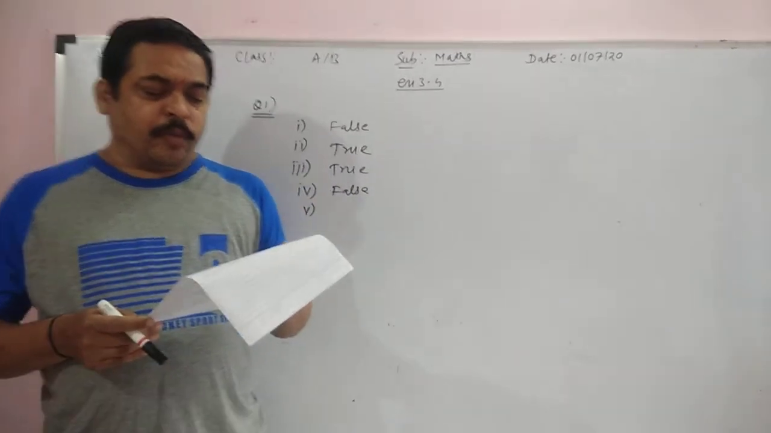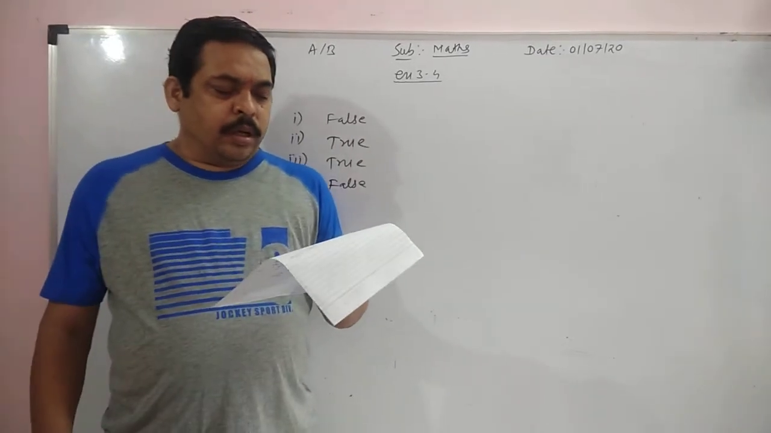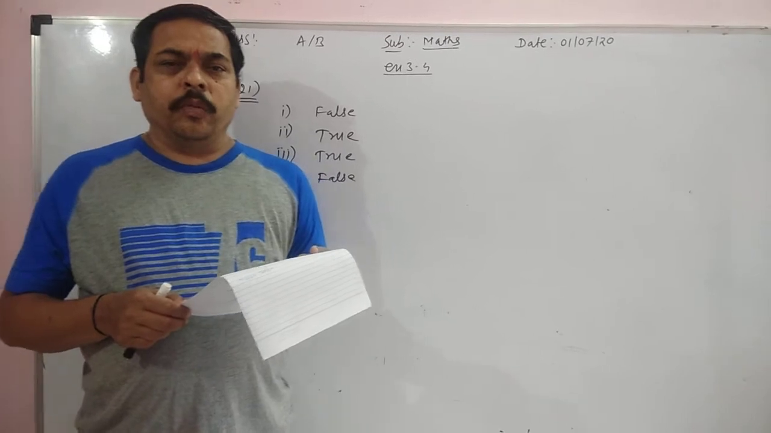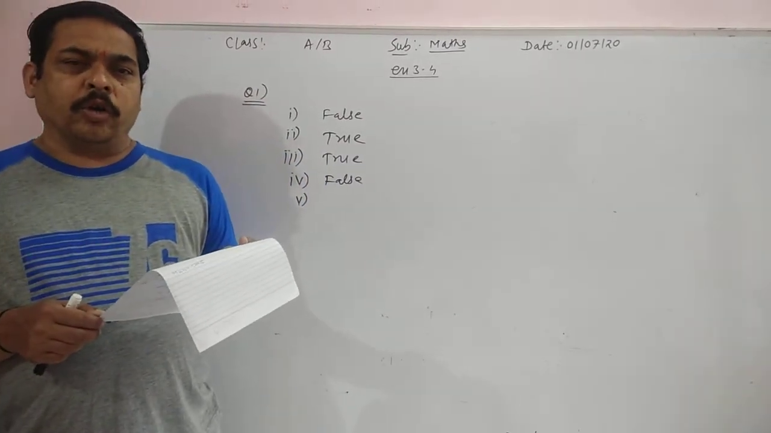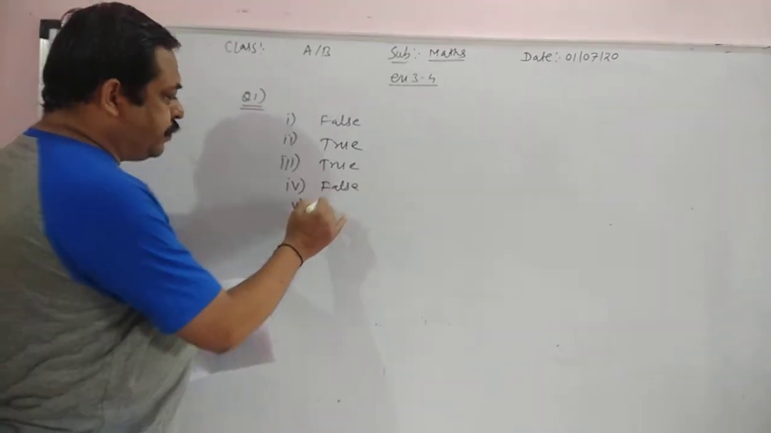All kites are rhombuses. All kites are rhombuses. In a kite, only two consecutive sides are congruent. Not all sides are congruent. That's why that statement is false.